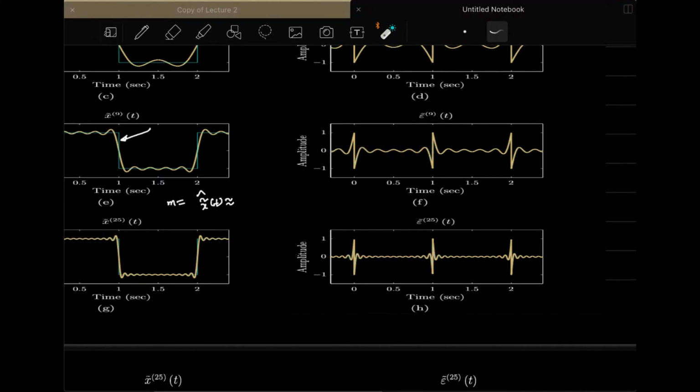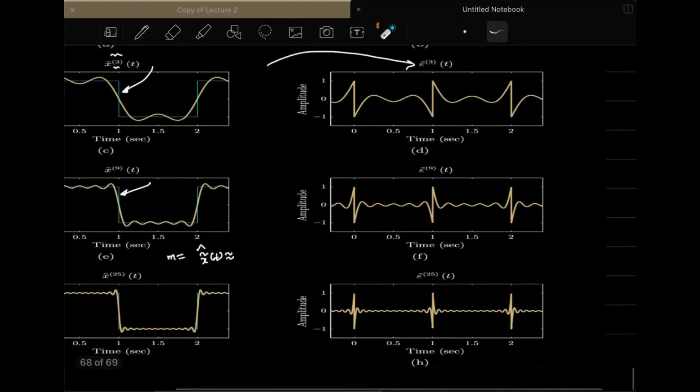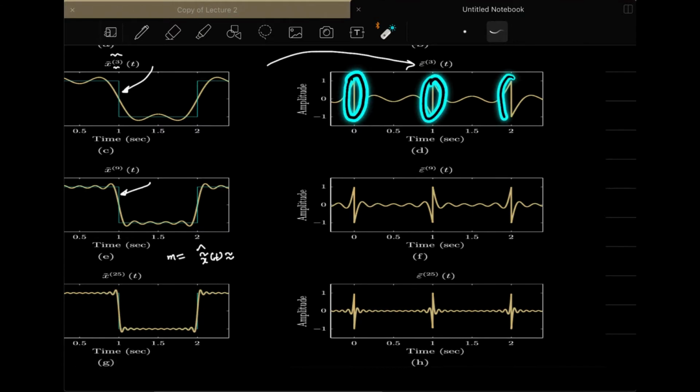But the other important point to be noted is that these spikes that you are getting here are independent of m. Whether you use m equal to 3, 5, 4, whatever, these spikes always have an amplitude between plus a and minus a, and they are not reducing, whereas the other part of the error is reducing.